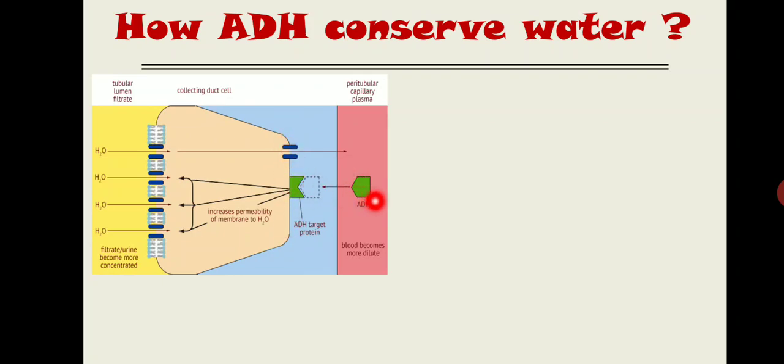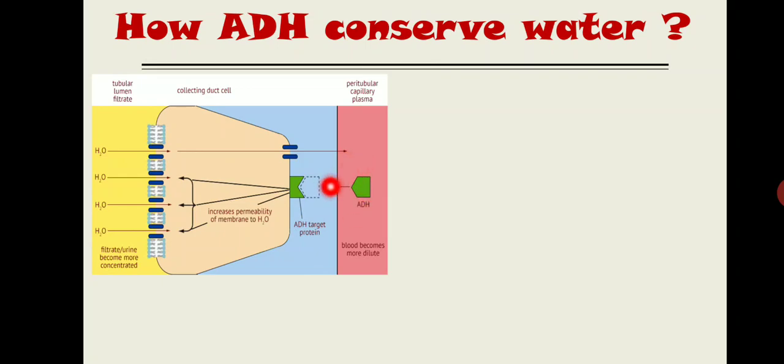What ADH actually does over here is insert this set of channels, these are the water channels. Via this water channel, whatever water is present inside the tubular fluid is going to be reabsorbed into this tubular cell, the P cell, and via this channel it will enter the blood, and that's how the water is reabsorbed from urine, or the filtrate, into the blood, right?